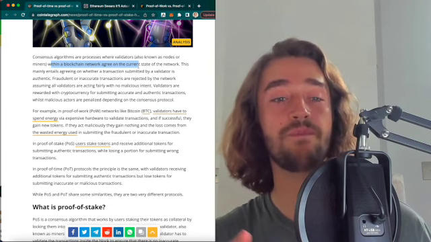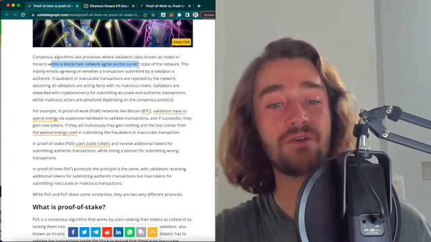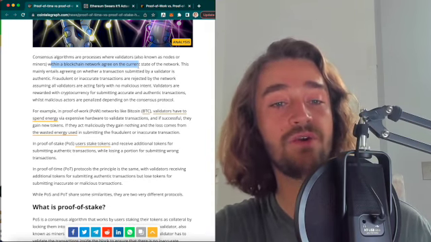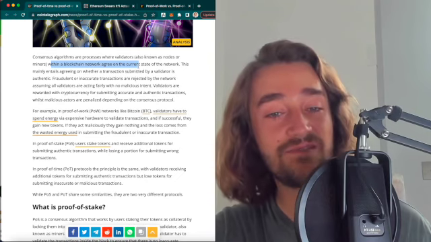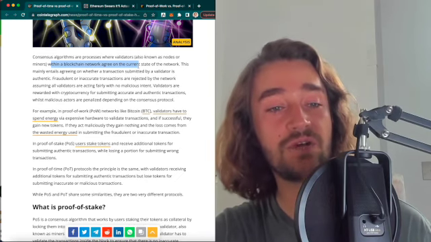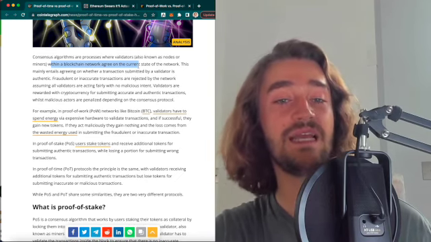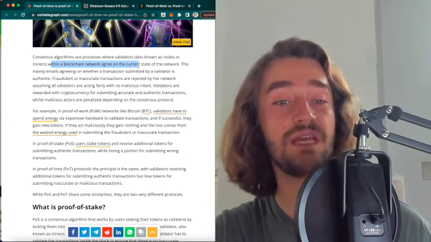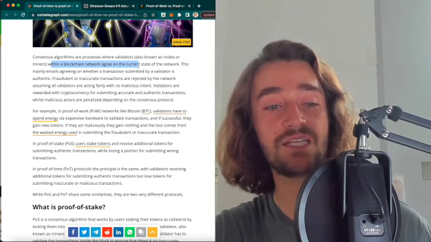For example, in proof of work networks like Bitcoin, the validators have to spend energy via expensive hardware to validate the transaction, and if successful, they gain new tokens. If they act maliciously, they gain nothing and lose from the wasted energy used in submitting the fraudulent or inaccurate transaction.